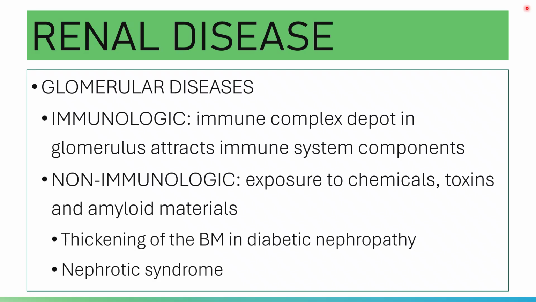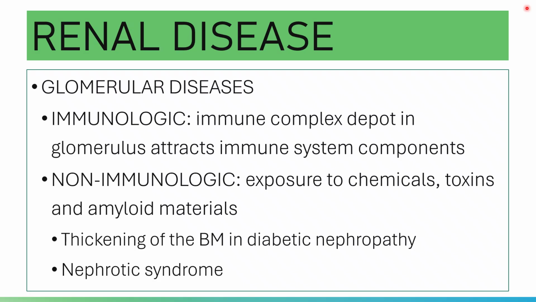Once the immune complex is deposited in the glomerular membrane, the components of your immune system are attracted to it. So what are these components? You have your neutrophils, cytokines, complement, lymphocytes, and monocytes.